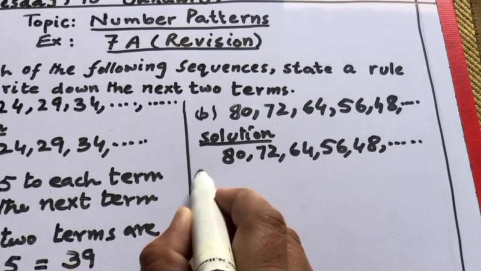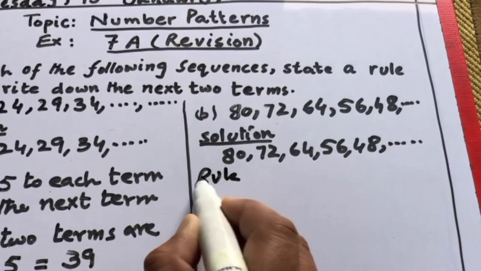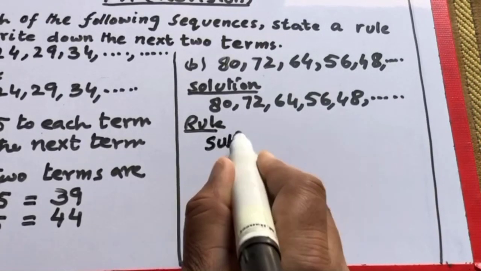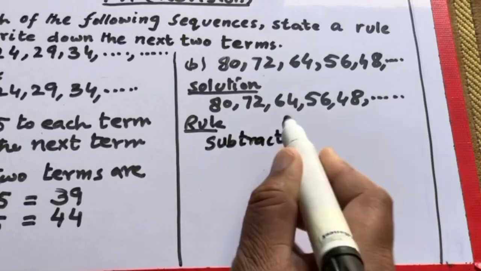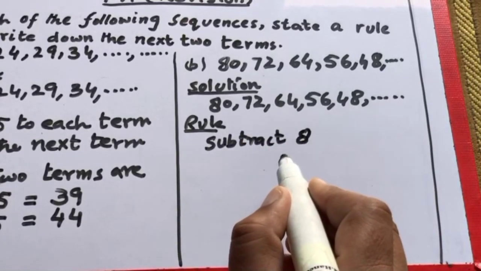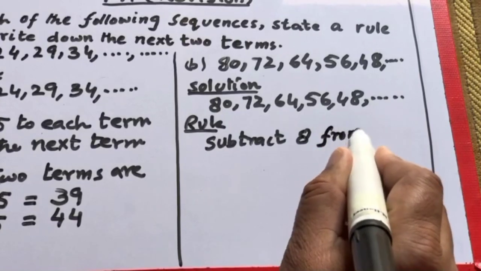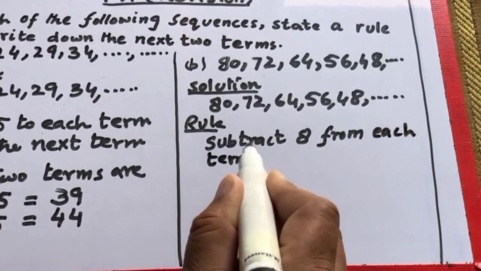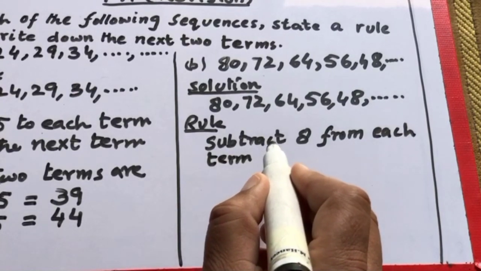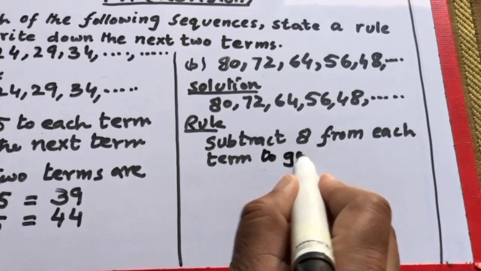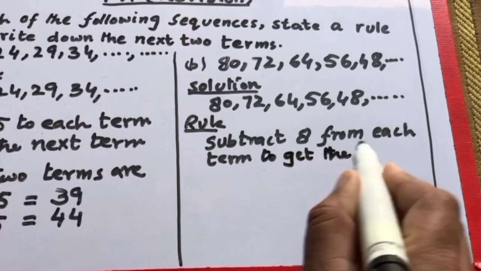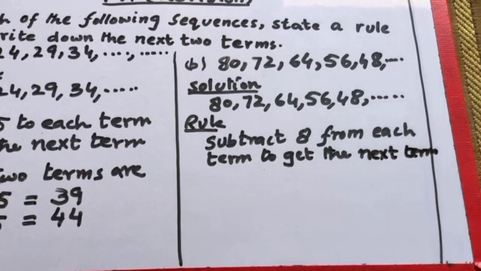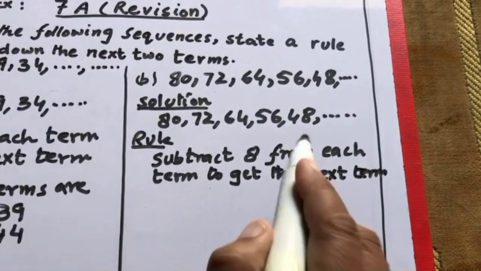The rule is: subtract 8 from each term to get the next term. So our last term is 48.